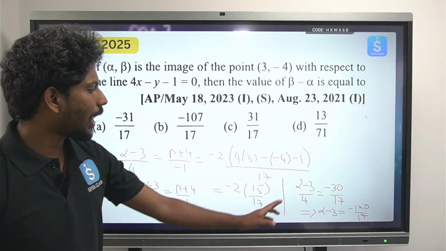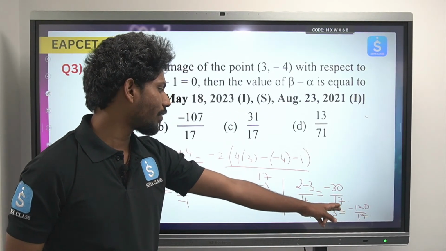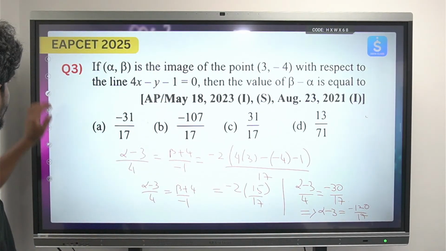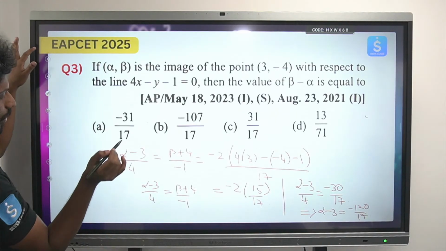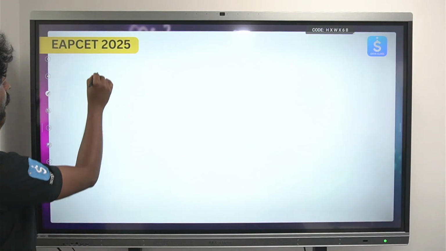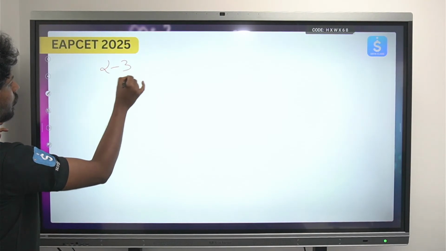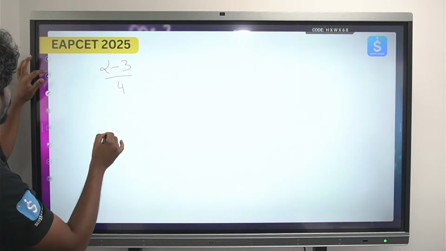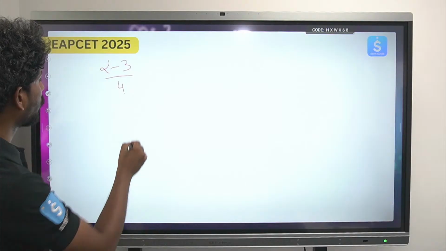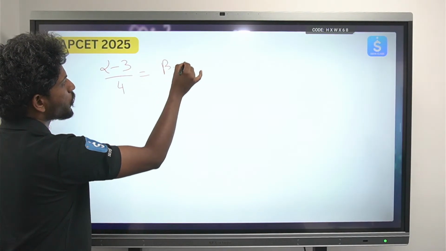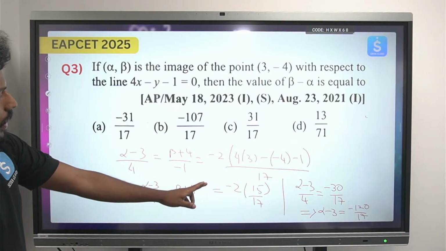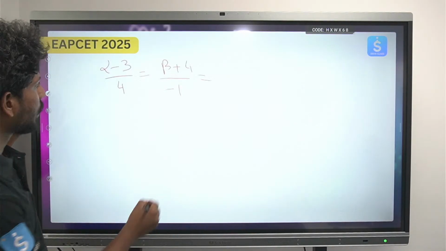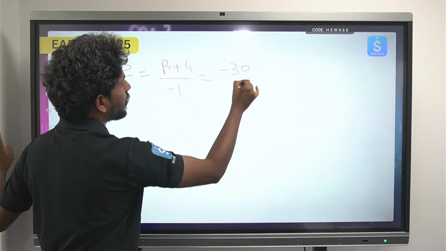So alpha is equal to minus 120 by 17 plus 3. Similarly, beta plus 4 by minus 1 is equal to minus 30 by 17.